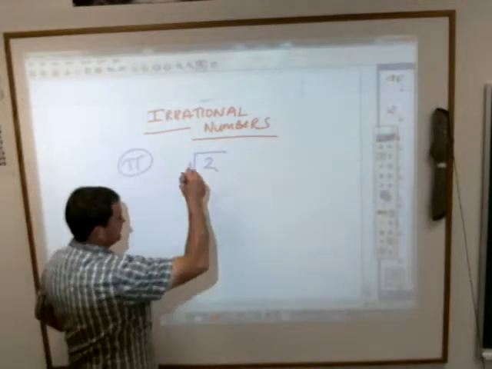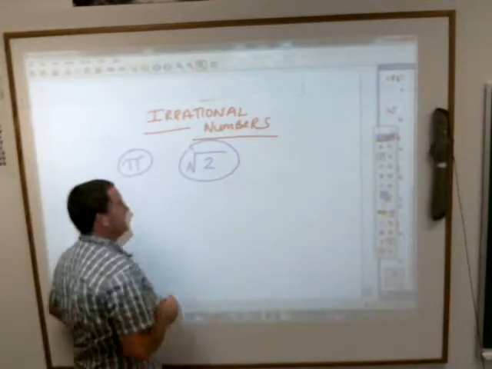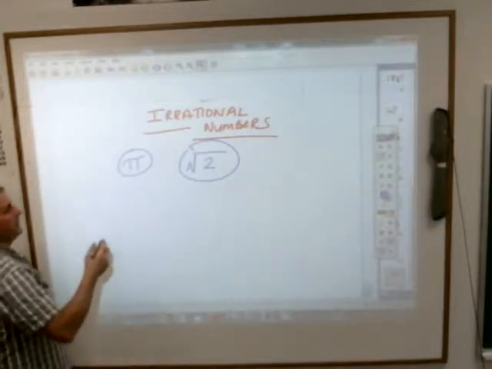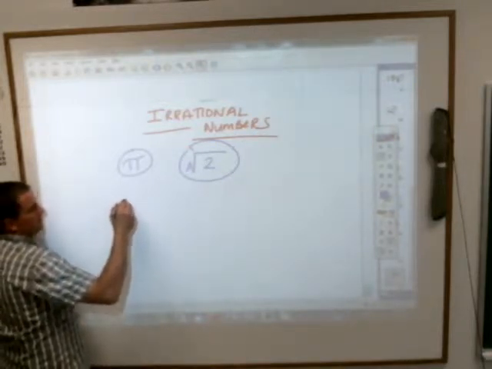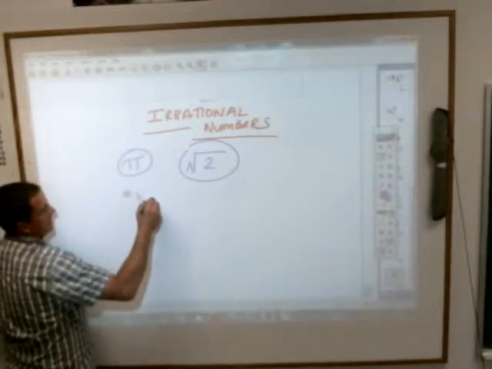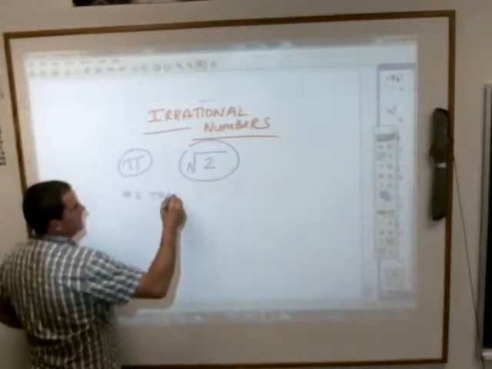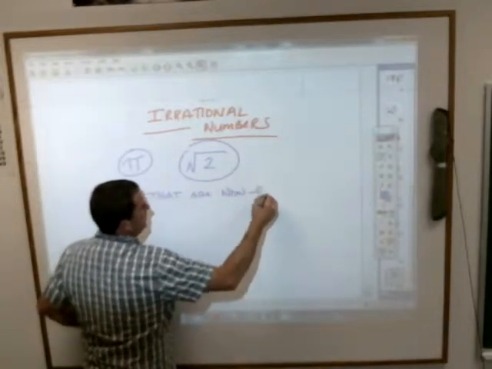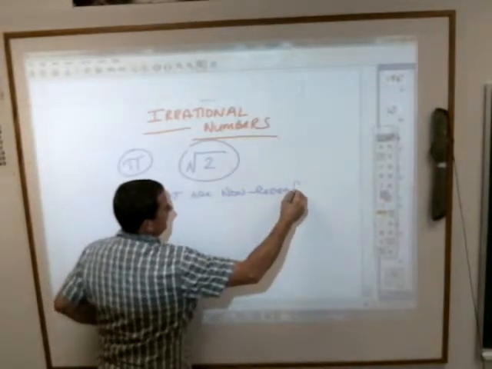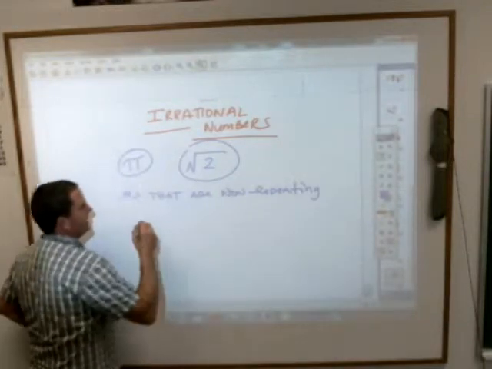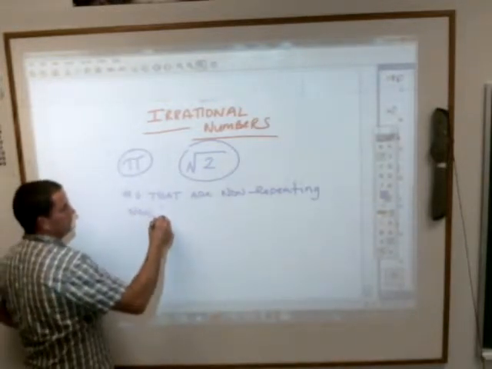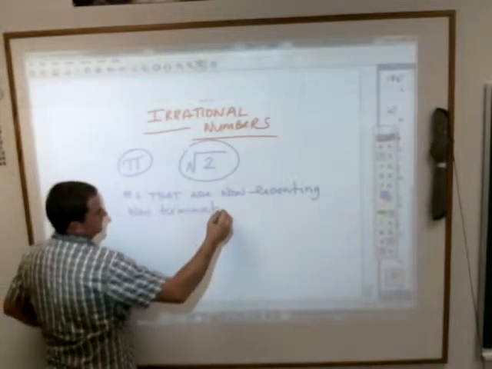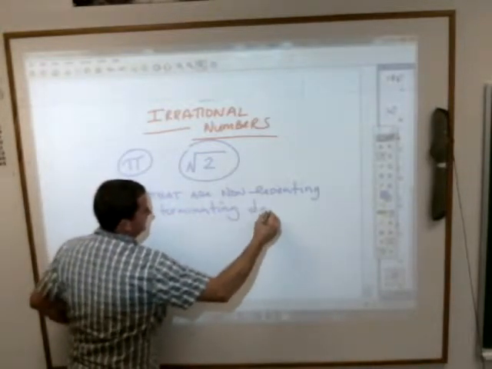And the reason for that, the technical definition of an irrational number, are all numbers that are non-repeating, you'll like this, non-terminating decimals.